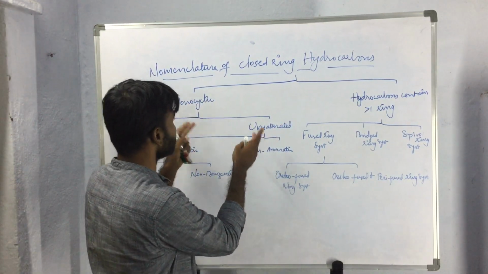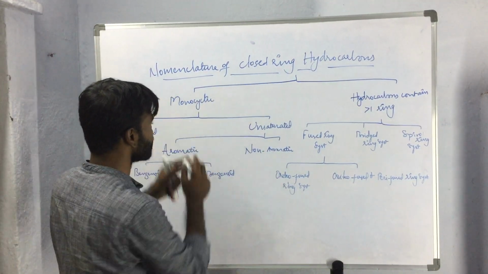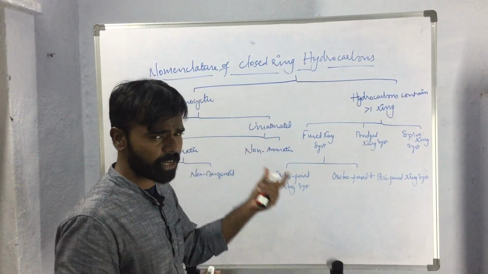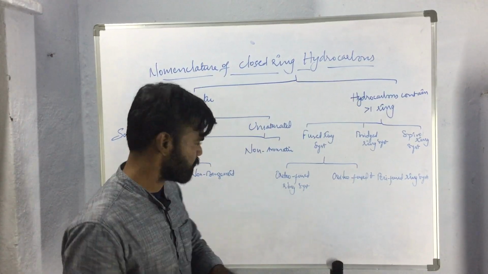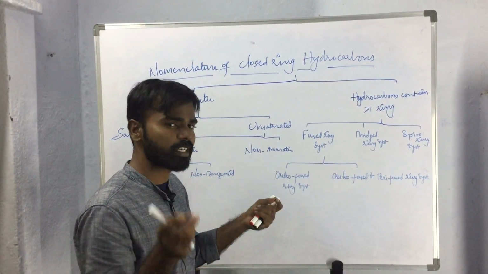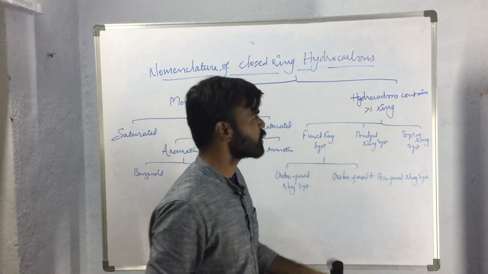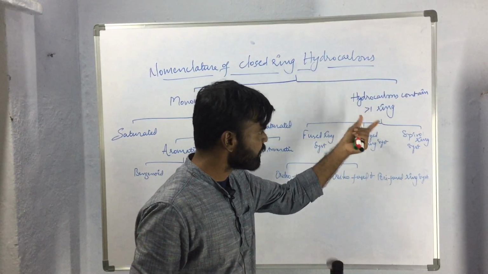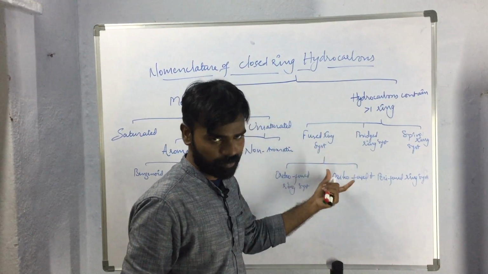In the last video, we discussed the nomenclature of monocyclic hydrocarbons, both simple saturated and unsaturated monocyclic hydrocarbons. Regarding aromatic monocyclic hydrocarbons and non-aromatic monocyclic hydrocarbons, we will discuss in further videos. In this video, we will be discussing the nomenclature of hydrocarbons that contain more than one ring. In this class, we will be discussing the nomenclature of fused ring systems.